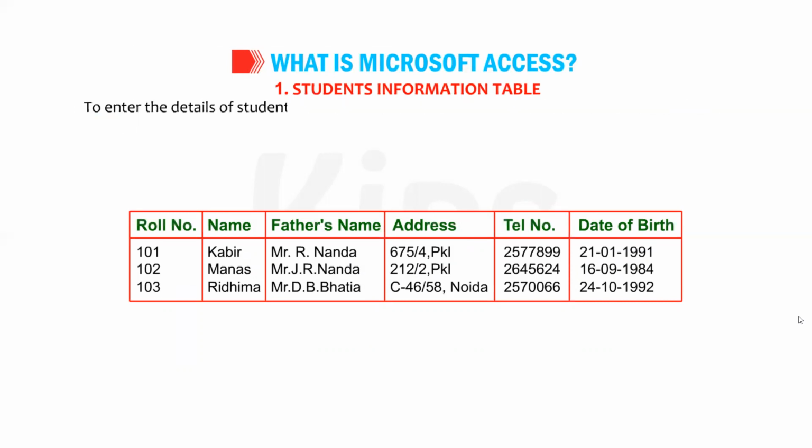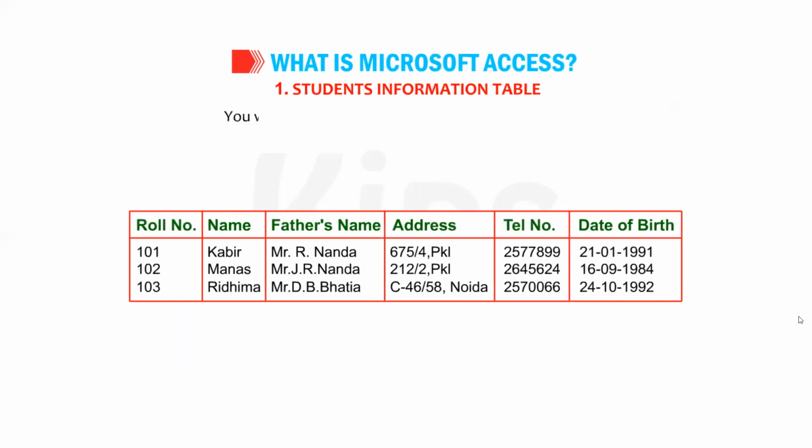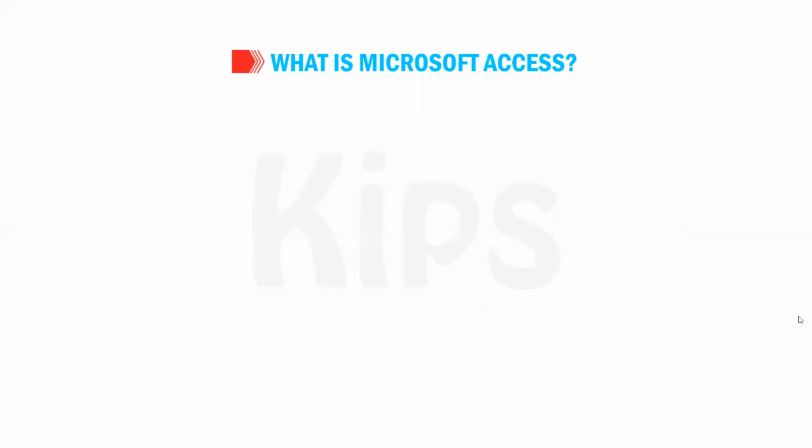To enter the details of students' percentages and grades, you do not have to include all the fields in a separate table, which have already been included in the Students Information Table. You will take only a common field in the second table. By making a link on this common field, you can retrieve the desired set of records from both the tables.